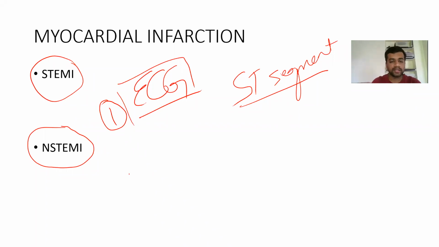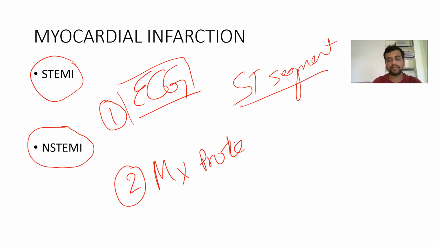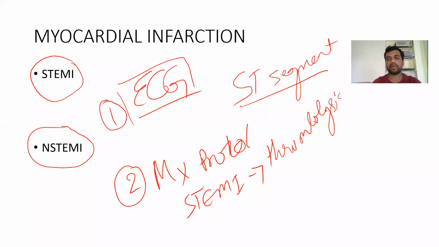Then the second one is the management protocol. The management protocol is totally different for both of them. In case of STEMI, you have to immediately go for either thrombolysis or reperfusion. You have to use thrombolysis like streptokinase, or you have to do PCI, percutaneous coronary intervention. That is, you have to subject the person to angiography and then go for angioplasty.